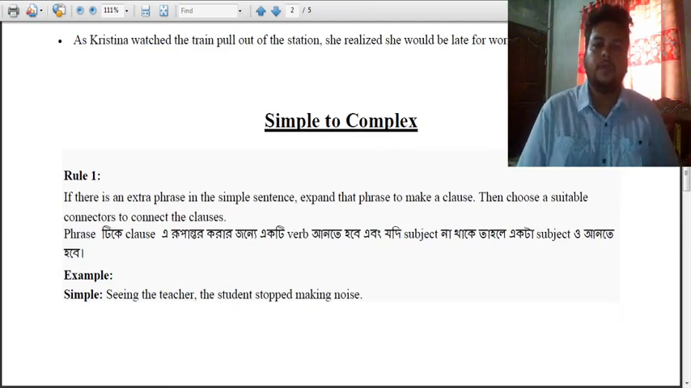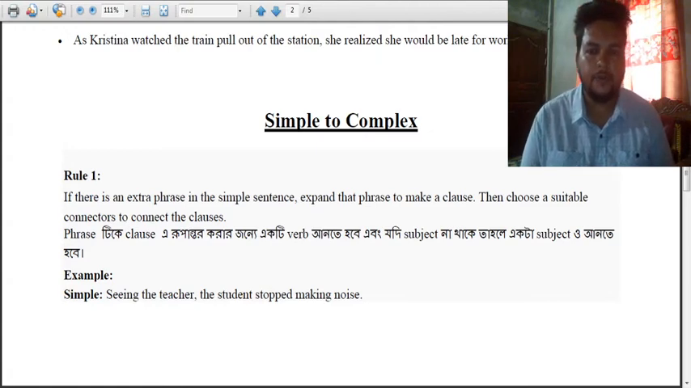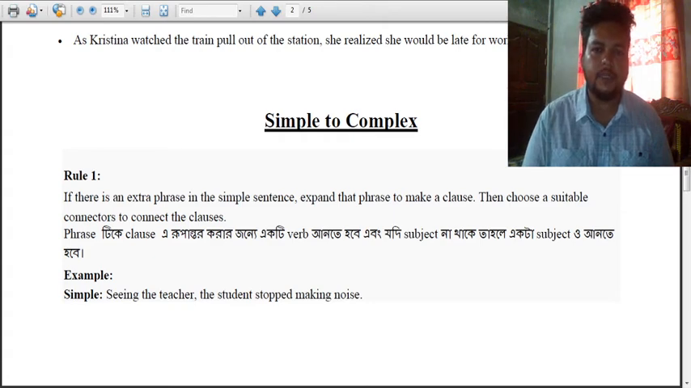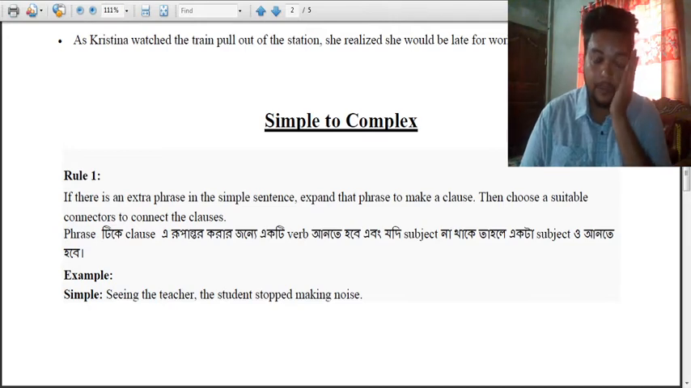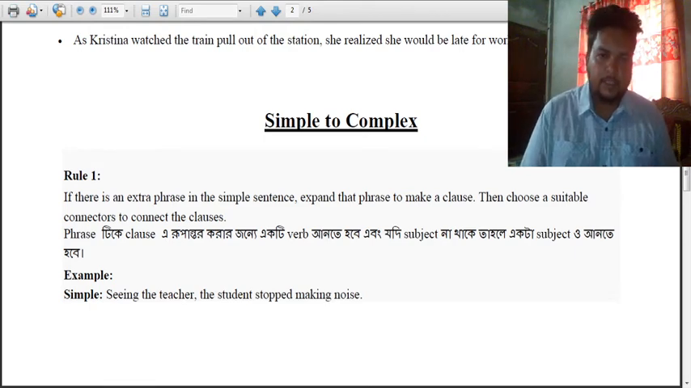Well, so we will now talk about how to transform from simple to complex. You must remember one thing: what we are talking about today, simple, compound, complex, these are types of sentence according to structure. We find five other types of sentences like assertive, interrogative, imperative, optative, exclamatory. These are actually types of sentence based on meaning, but here we are dealing with sentences based on structure. As they deal with structure, we have to go through multiple rules to transform them from one sentence to another. So today we'll talk about how to transform from simple to complex.